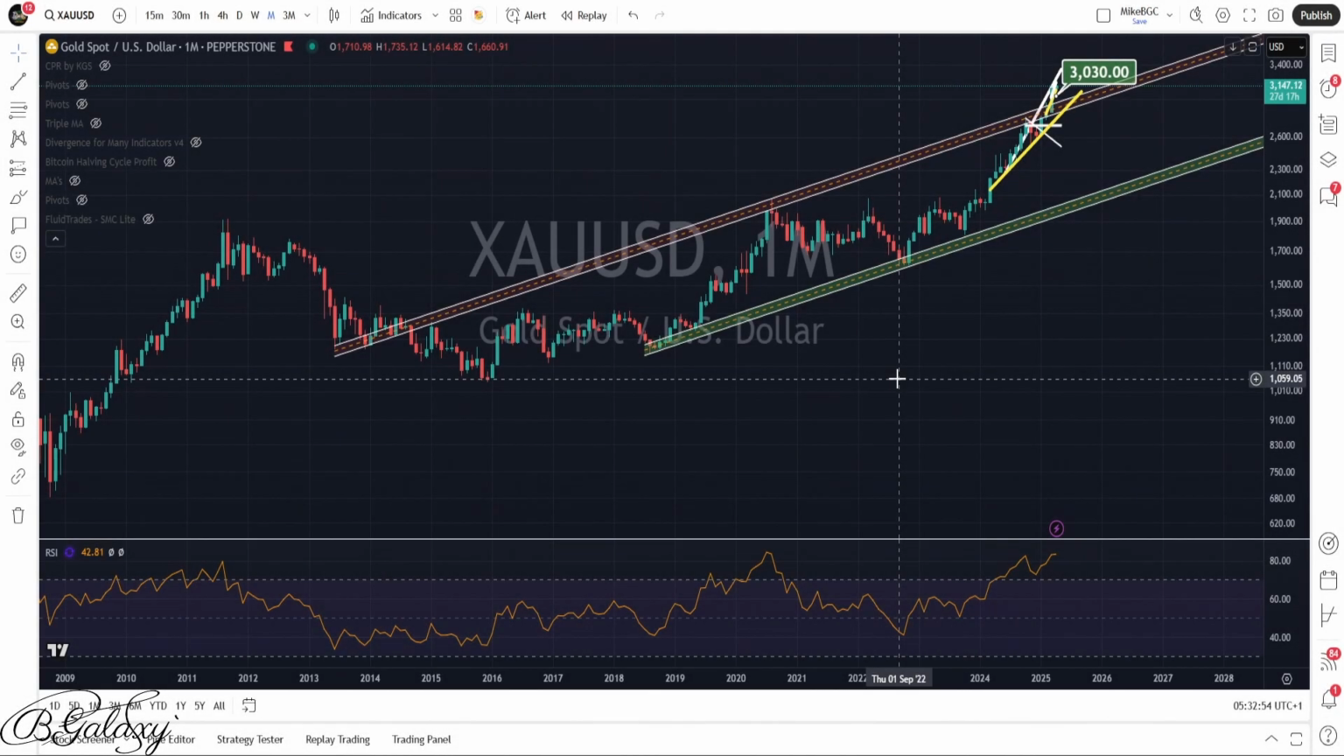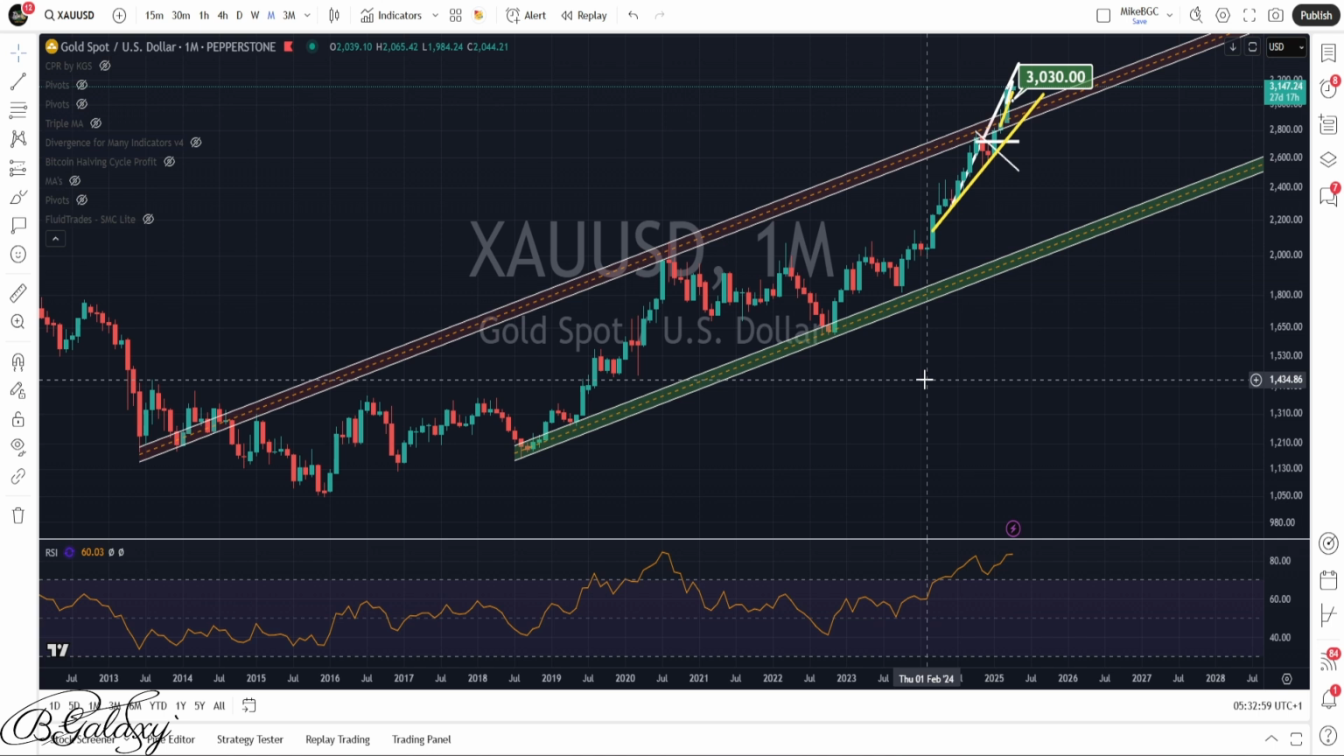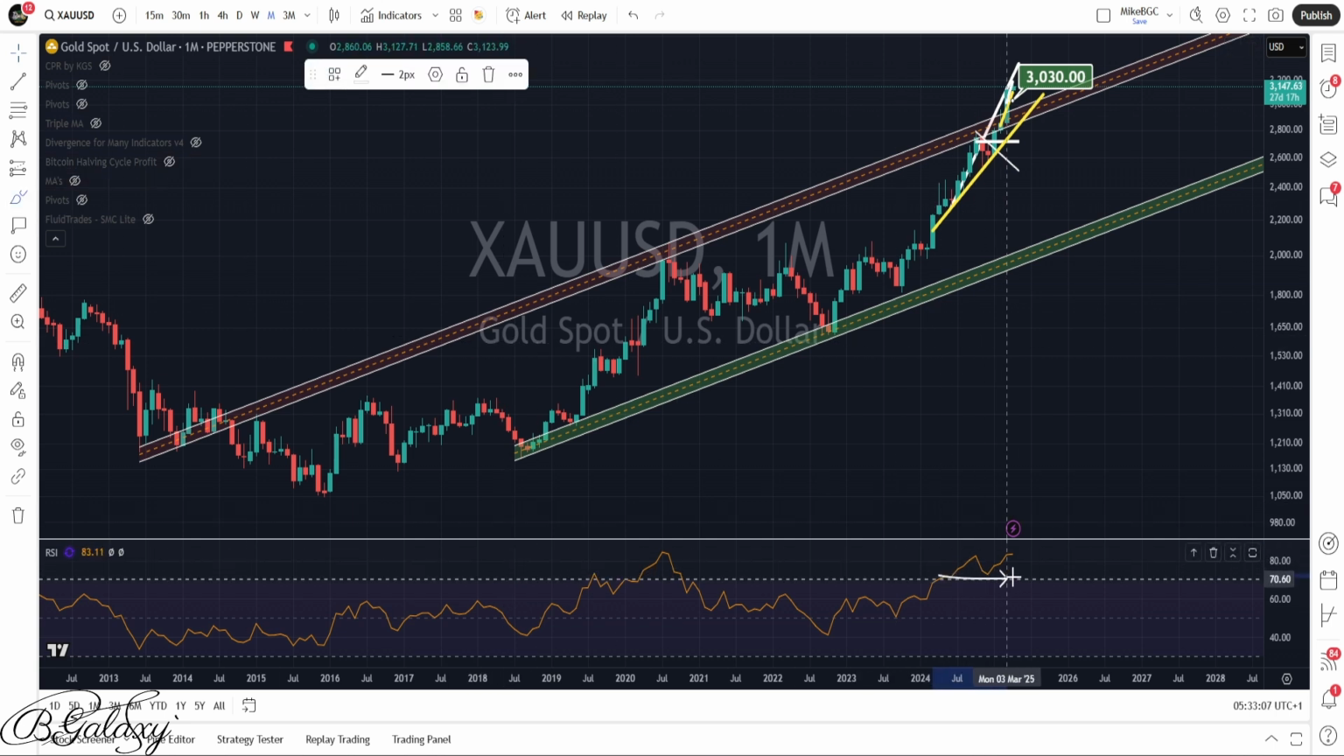Let's have a quick update about gold together on all time frames: monthly, weekly, daily, 4 hours, all time frames. The RSI is overextended and we are at the overbought area. This is the monthly time frame. As you can see, it's been a few months. The RSI is at the overbought area.